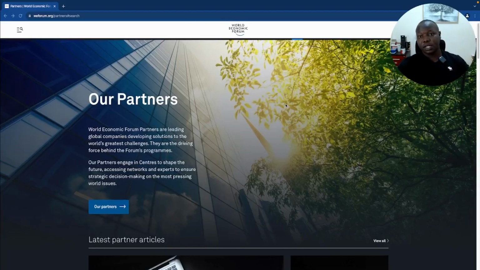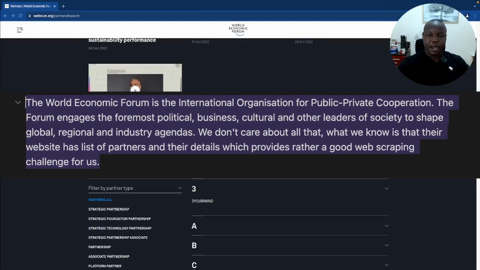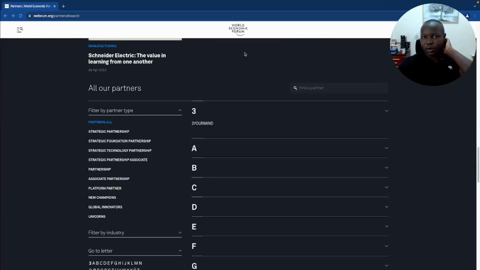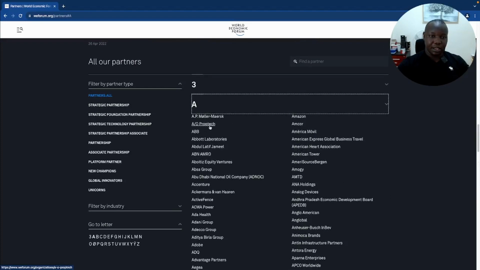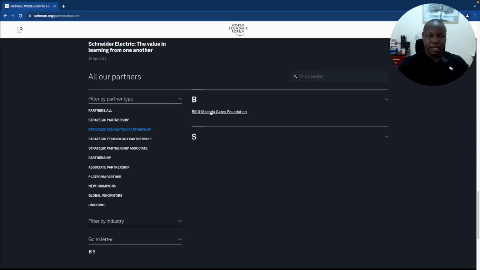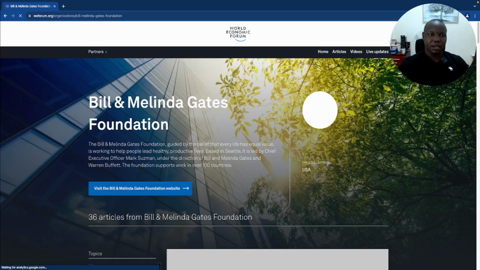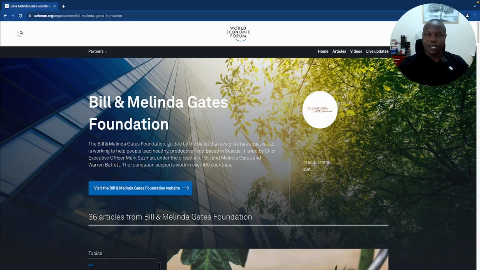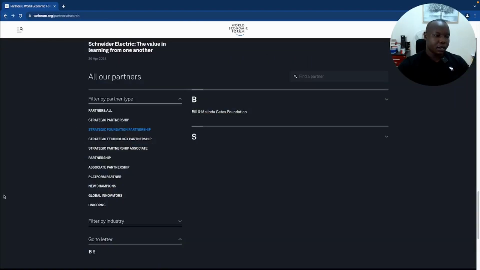I could put it on the screen after this during the edit, but what they have here is partners of the World Economic Forum, and these partners are listed in a way that gives a good challenge for web scraping, more so if you're using Selenium, where you will allow Selenium to click on a particular link, then go to another link and scrape information from there. So this is basically what my plan was, to complete this project and create a tutorial for it, but the tutorial was not successful. So I will just take you through the code in the project.